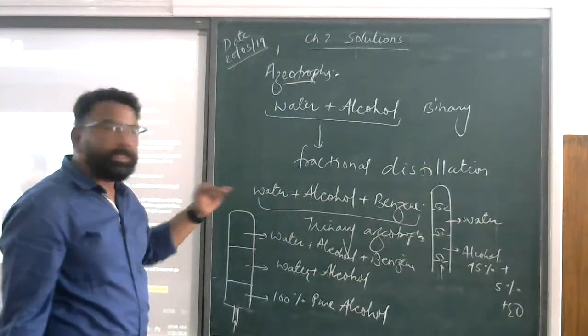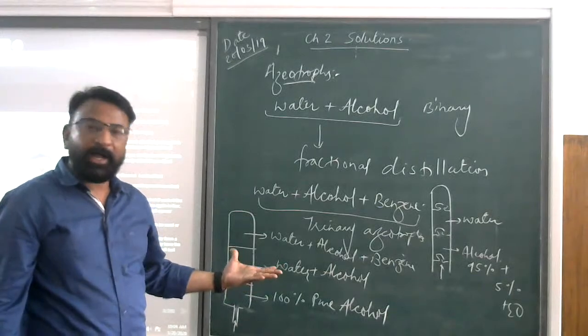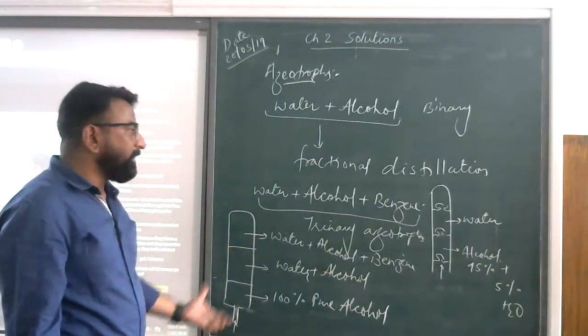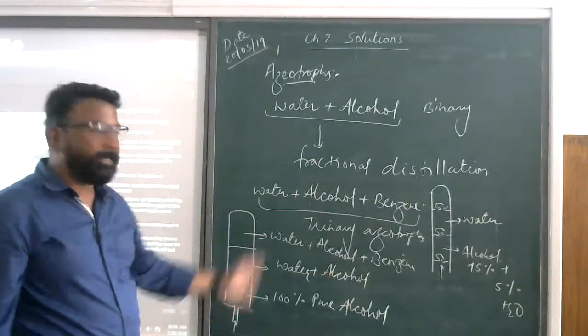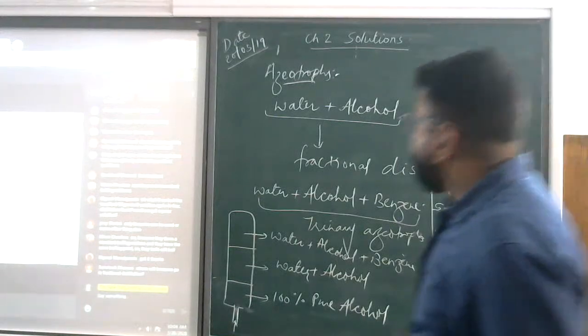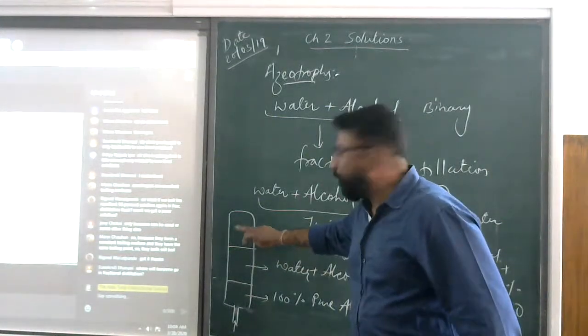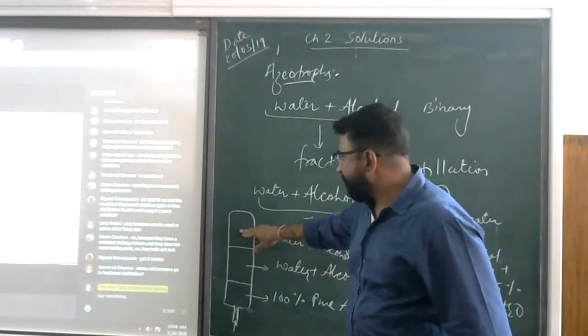So this is called a constant boiling mixture, or azeotropic mixture. I hope you understood this. Any doubt in this case? We will classify the azeotropes into two parts later. But just let me know any doubt. The benzene will go at the first part. The whole benzene will go at the top level, at the lower temperature.